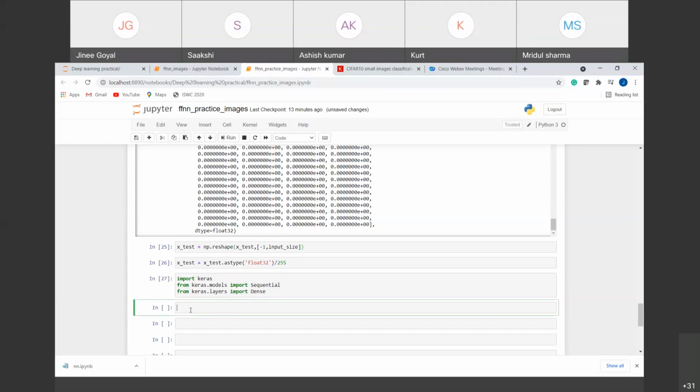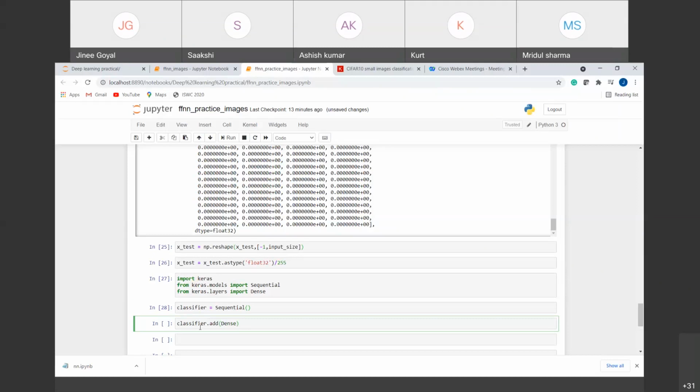Now I will create an object for our classifier that will be sequential in nature, just like I did yesterday. So I have a classifier. Now we are going to add the layers to it. First hidden layer we are going to add. So for that, we need what type of layer?